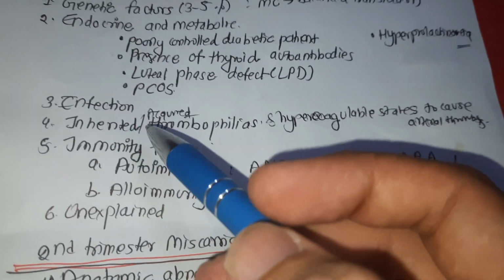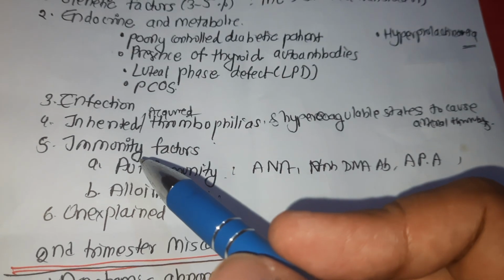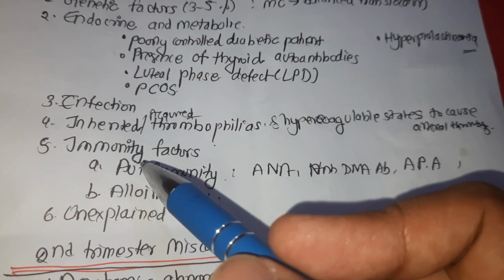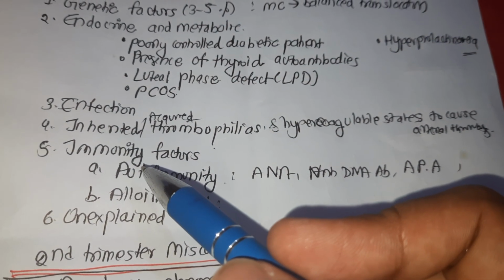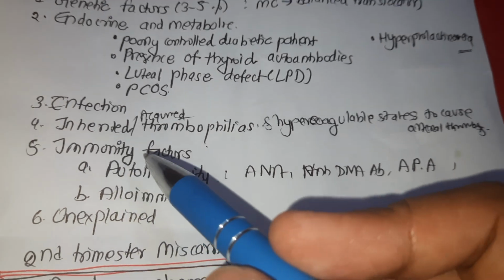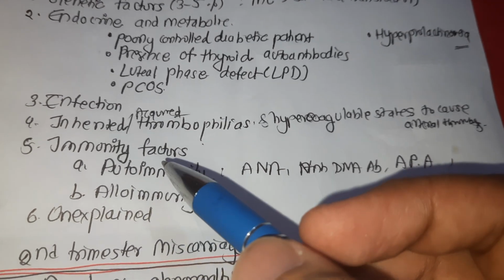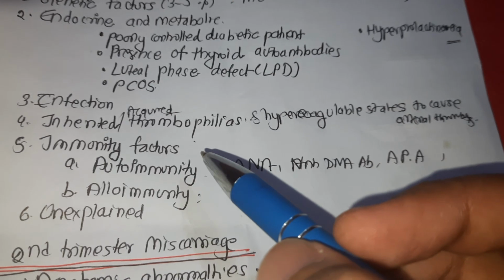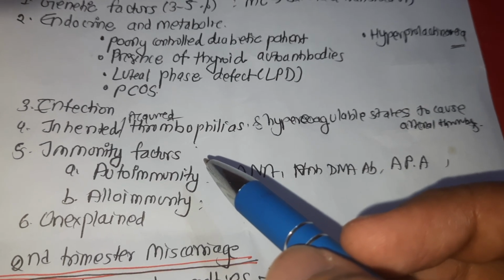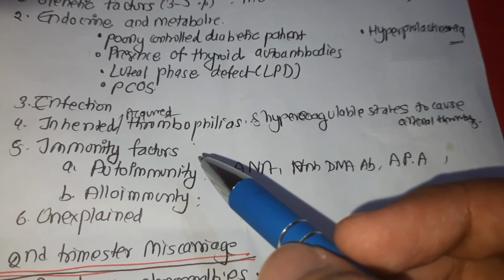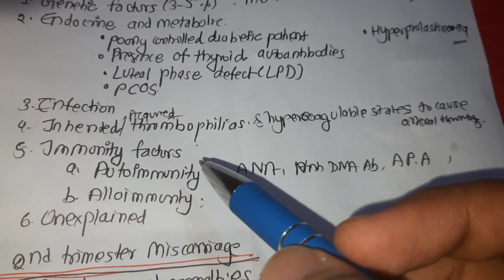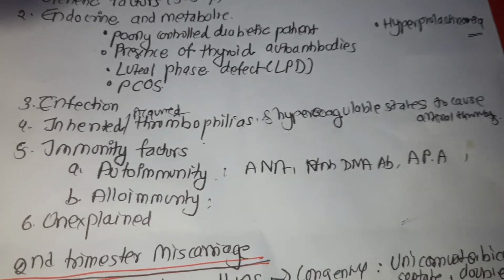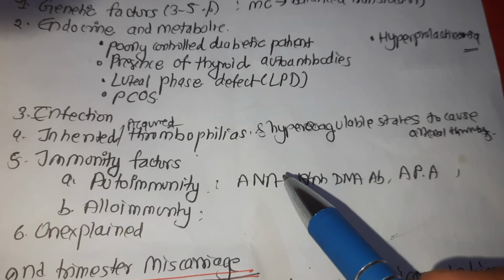And then we have infection. Infection with bacterial vaginosis is a risk factor, but no infection has clearly been linked to recurrent miscarriage. And we have the next, inherited or acquired thrombophilia. They cause a hypercoagulable state leading to venous and arterial thrombosis. Inherited thrombophilia causes both early and late miscarriages due to intravascular spiral artery and placental intervillous thrombosis.